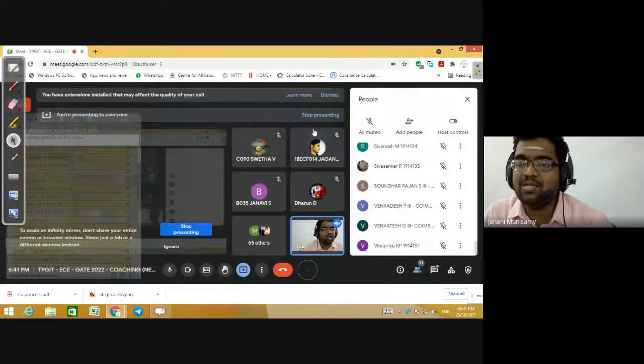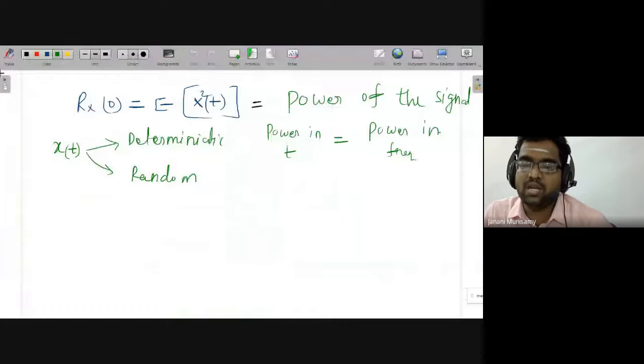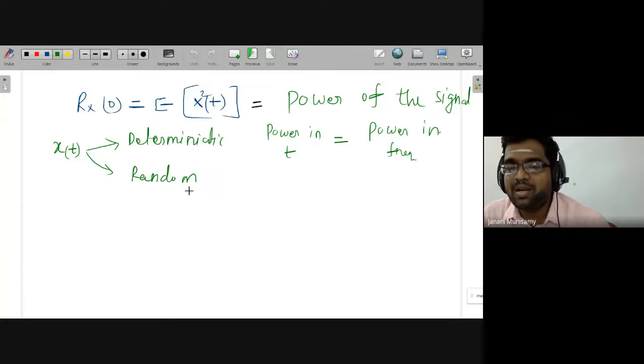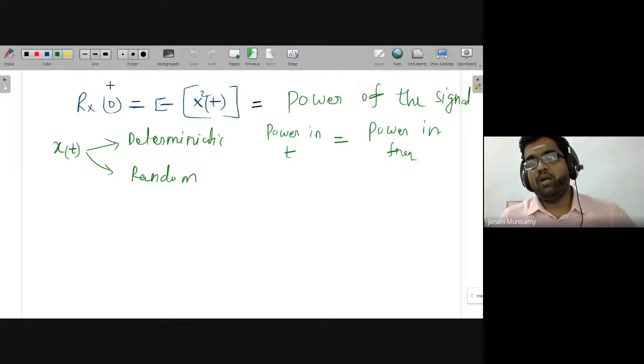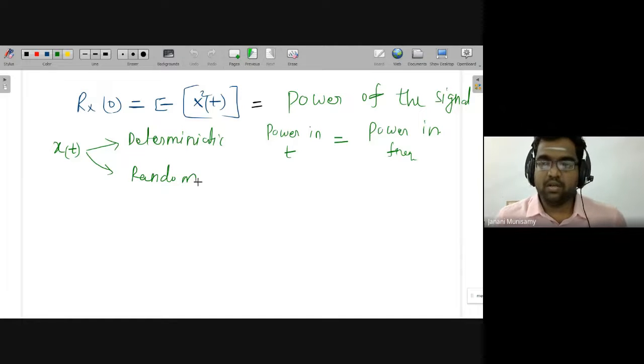Sine and cos is a deterministic signal. We know the mathematical form. So the autocorrelation function is applicable for both deterministic as well as random signals. But if you want to find out the power of the random signal, the only way is you should know the autocorrelation function. In that, if you put tau is equal to 0, then directly we can calculate the power. That is one of the advantages of the autocorrelation function in terms of random process.